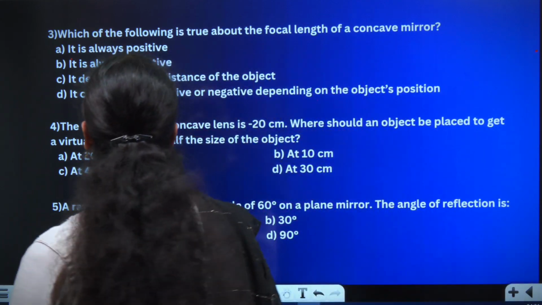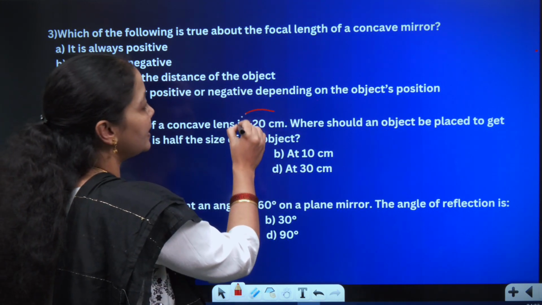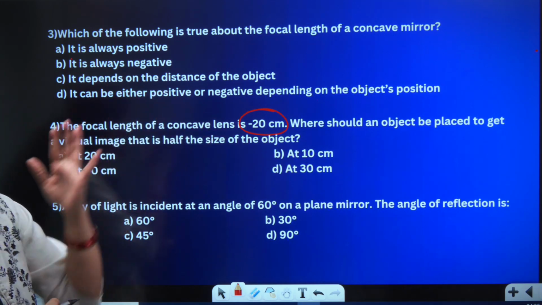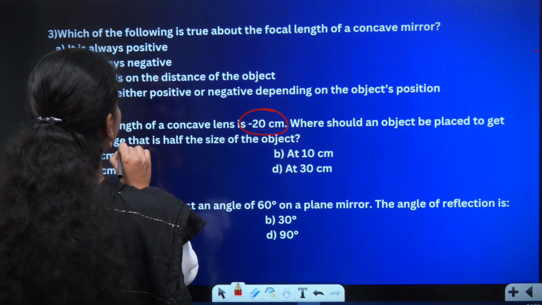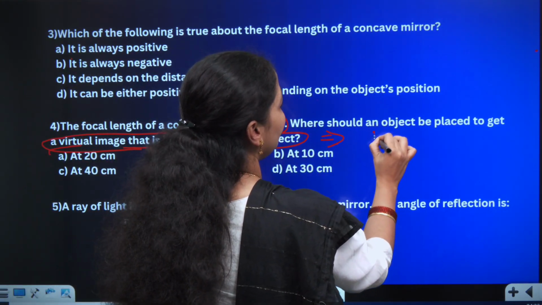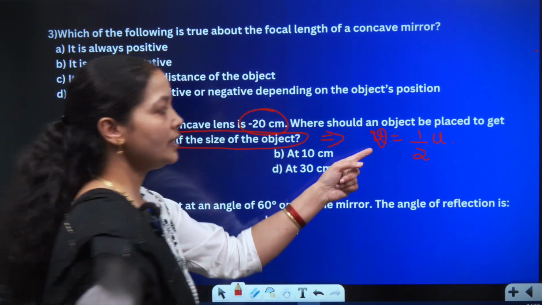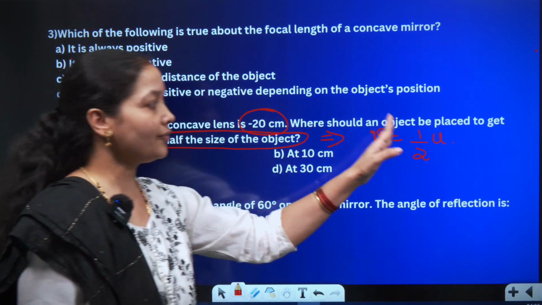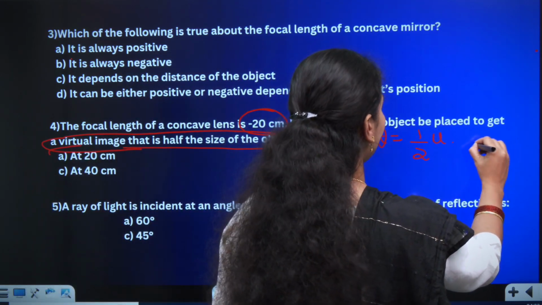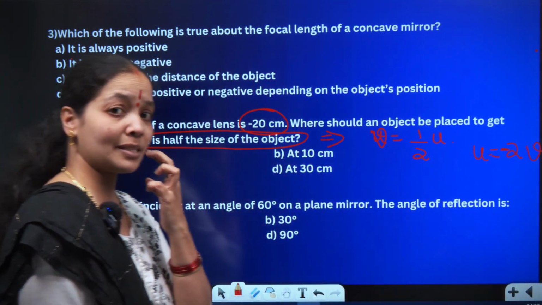So in the fourth question, the focal length of a concave lens is negative 20 centimeter. This is negative 20 centimeter. Where should an object be placed to get a virtual image that is half the size of the object? Here the most important thing is virtual image and half the size of the object. This implies that v will be equal to half of u. V is the image distance, that is half the object distance, 1 by 2 u. Therefore, we can take u to be equal to twice of v. Since u will always be negative, this will be minus 2v. This is the key aspect of the question.